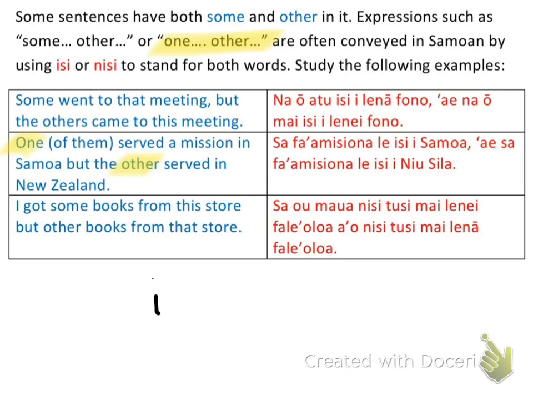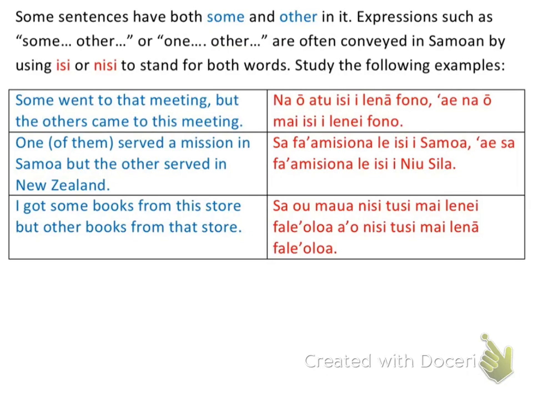And then when I see it as more people than just a few, then I'm going to probably do nisi. Okay, that's just my personal preference, and that's what I've probably seen more of. But you can probably get away with doing nisi. But I think e isi probably works better for this sentence structure when you have the one and then the other.